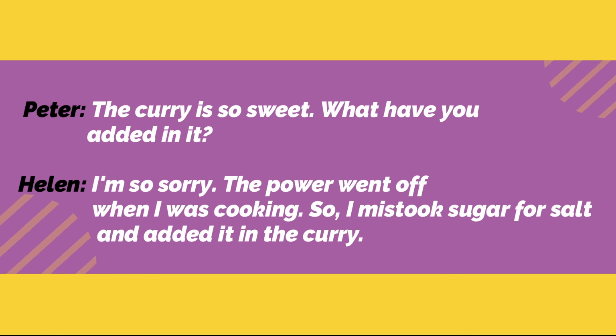Next, a conversation between Peter and Helen. Peter says, the curry is so sweet. What have you added in it? Helen, I'm so sorry. The power went off when I was cooking, so I mistook sugar for salt and added it in the curry. What did she do? She mistook sugar for salt. She thought that was salt, but actually that was sugar, and added the sugar in the curry. Then the curry became sweet.